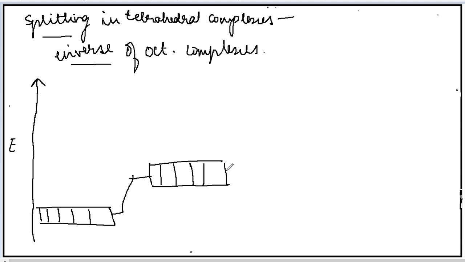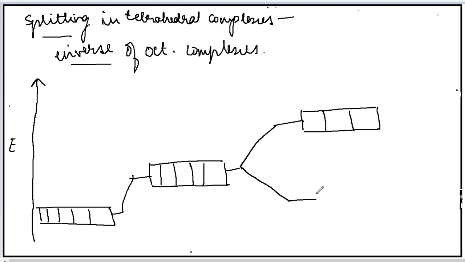But when they split, again they will split into 3 and 2 degenerate orbitals, okay? But the splitting will be opposite, means T2G will experience more of the splitting as compared to that of the EG. Now this will be your EG, this is your T2G, okay? According to octahedral, this must be the pattern.